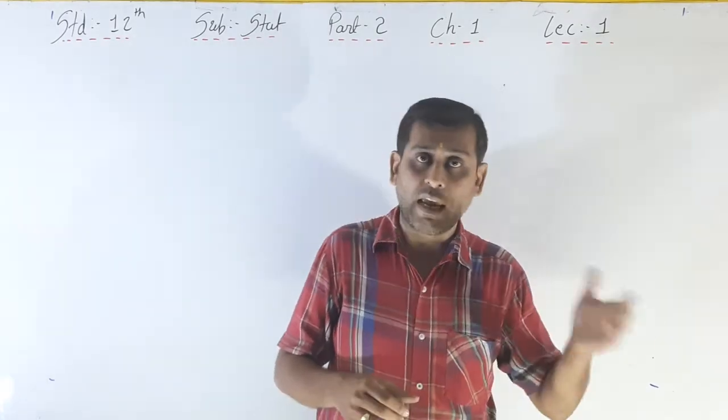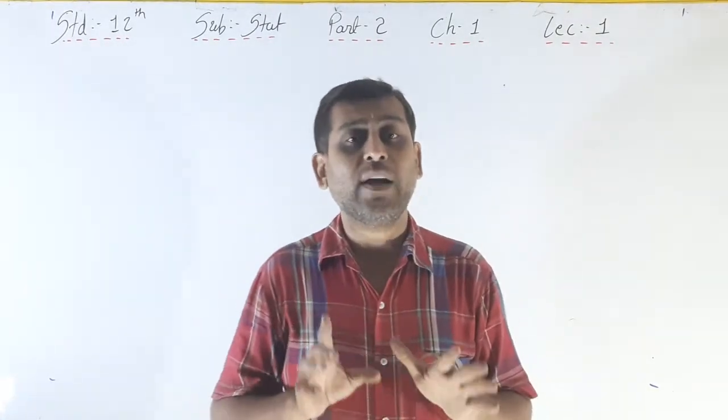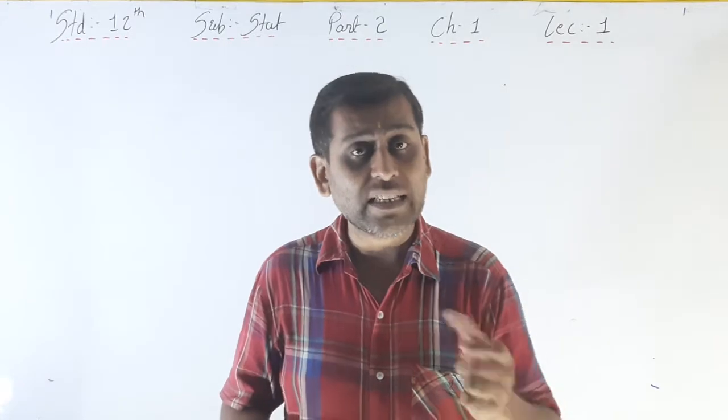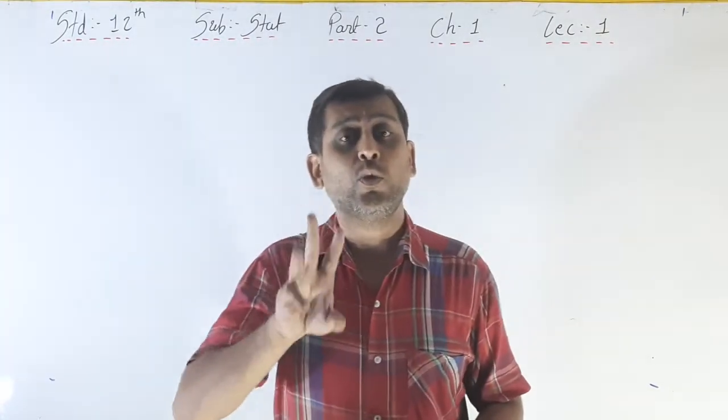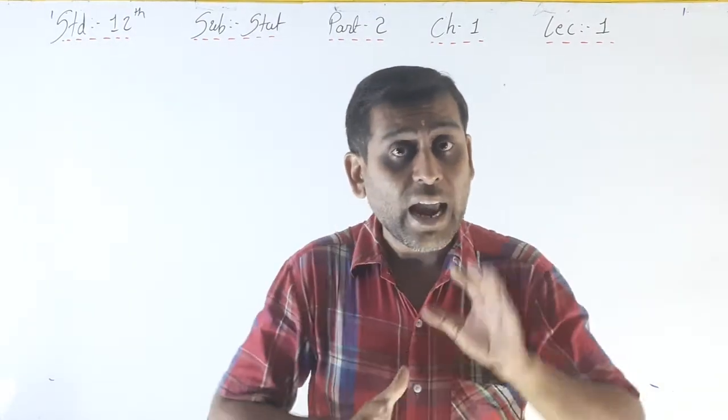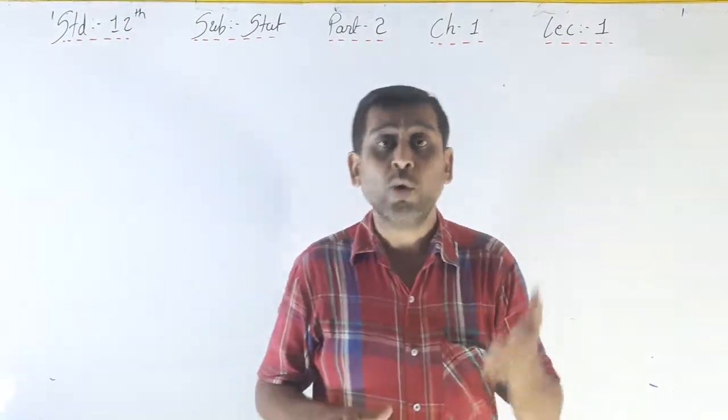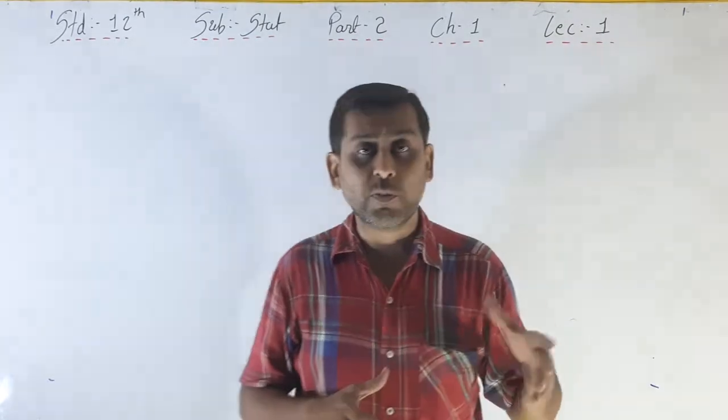Experiment number 2: we are throwing a balanced die, 1 2 3 4 5 6. On the upper side, any number 1 to 6 will show. That is called a random experiment.